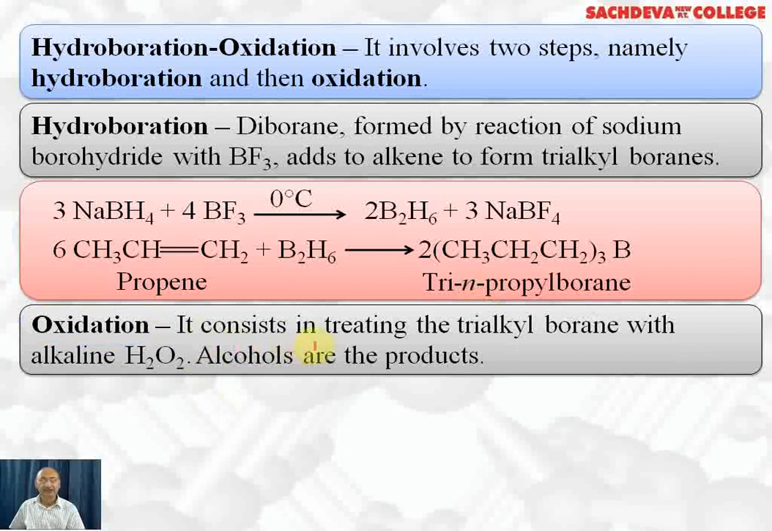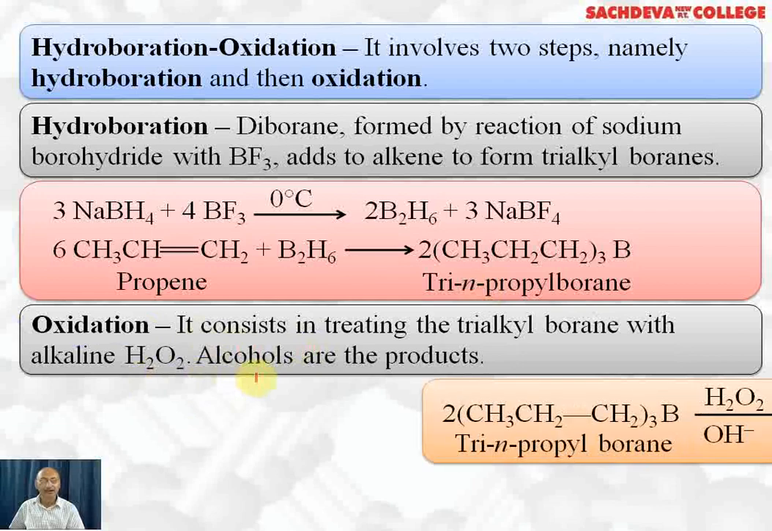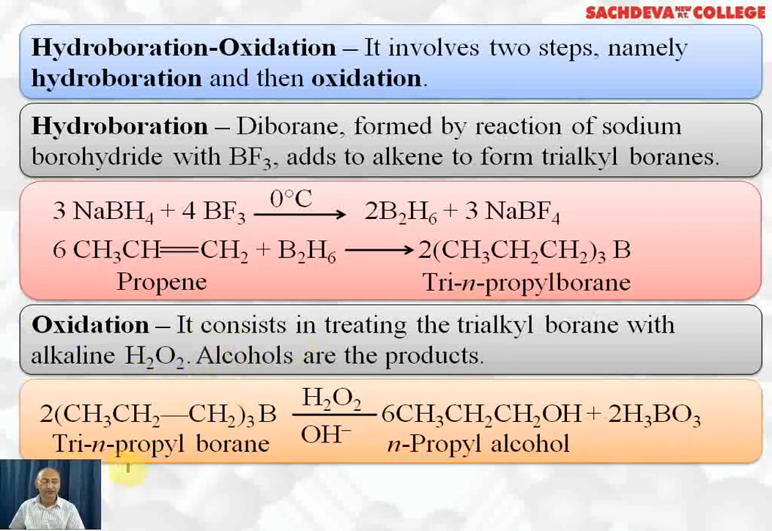Oxidation. It consists in treating the trialkyl borane with alkaline hydrogen peroxide, giving alcohol as the product. Tri-n-propyl borane, when it reacts with hydrogen peroxide in the presence of OH ion, n-propyl alcohol is formed plus boric acid. So this is the method in which you can get the alcohol by anti-Markovnikov addition. That is, if you want to prepare 2-propanol from propene, you can add water in the presence of sulfuric acid. But if you want to prepare 1-propanol from propene, then this is the method.